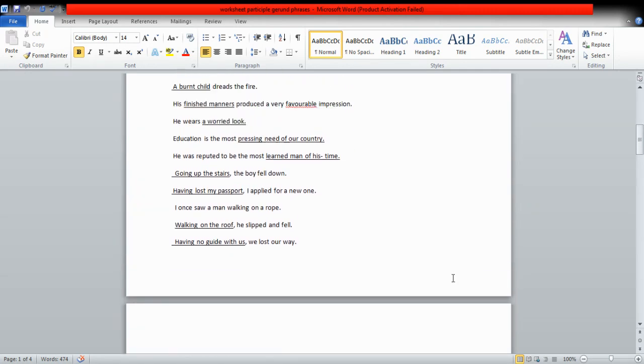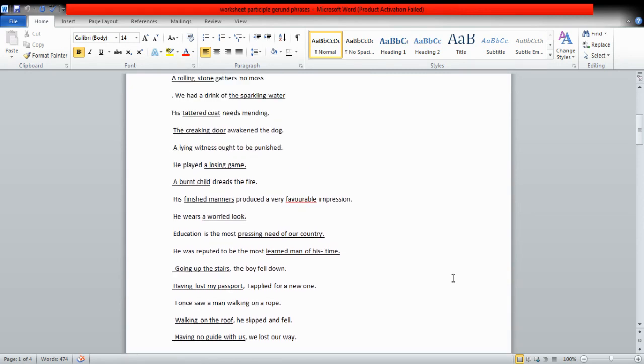So these were a few examples of the phrases, which were very, very important. In the next lecture, we are going to have some more sentences to differentiate the participle phrases from the gerund phrases. So I hope that your idea of the participle phrases is quite clear. In the next lecture, we will be having mixed sentences with participle phrases and gerund phrases.